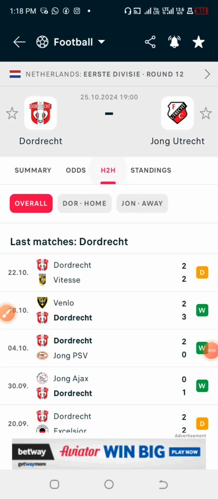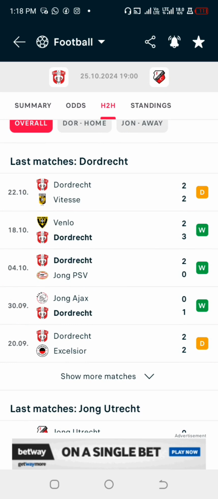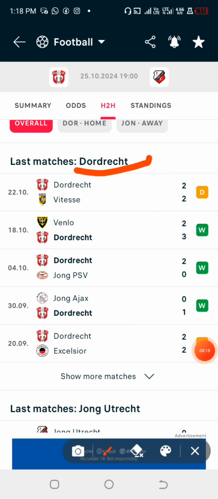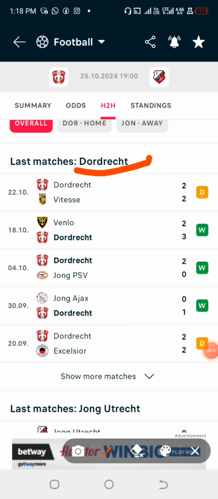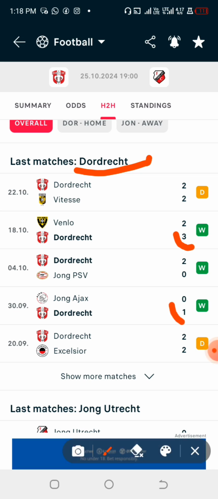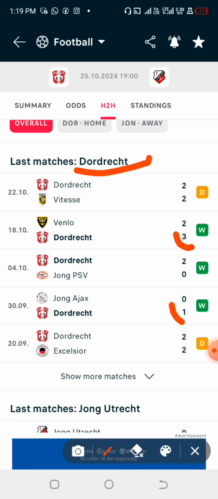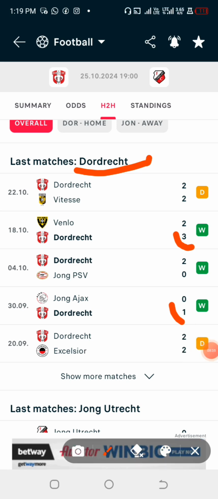If you look at it very well, looking at the last previous games, the score goes very well in this particular league. Looking into the games that this particular team, Dordrecht, had while playing away, they scored 3 goals here, and away they scored just a goal here. So it shows that there is a fluctuation in their last previous games. Their performance always fluctuates, and what you just need to do is to only focus on their home performance. So right now let's look at what they had while playing at home.